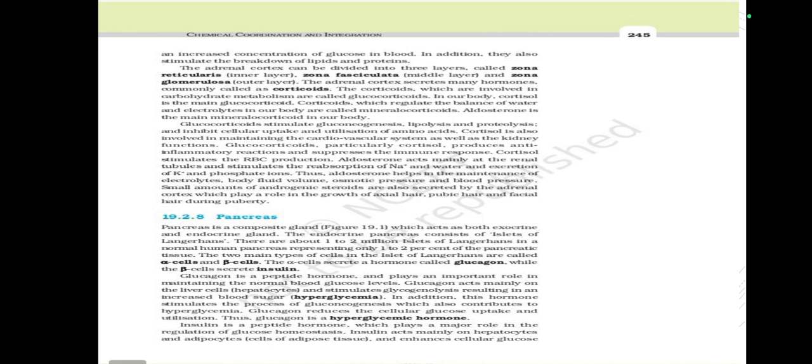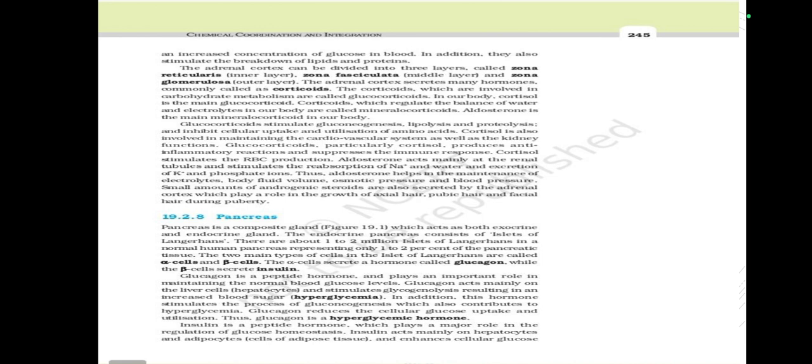Glucagon is a peptide hormone and plays an important role in maintaining the normal blood glucose levels. Glucagon acts mainly on the liver cells, hepatocytes, and stimulates glucogenolysis, resulting in the increased blood sugar, hyperglycemia.